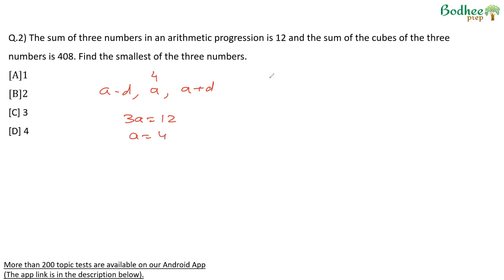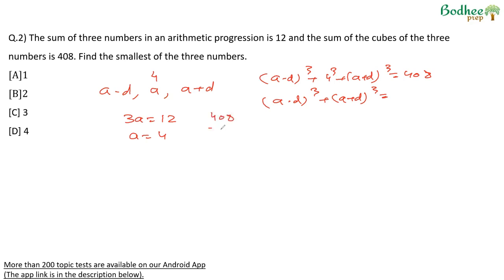And the sum of their cubes: (a minus d) cube plus 4 cube plus (a plus d) cube is equal to 408. Therefore, (a minus d) cube plus (a plus d) cube is equal to 408 minus 64. So 408 minus 64 will be 344. Now 344 I know is 1 plus 343, which is 1 cube plus 7 cube.